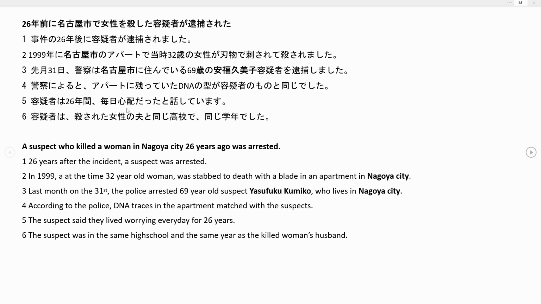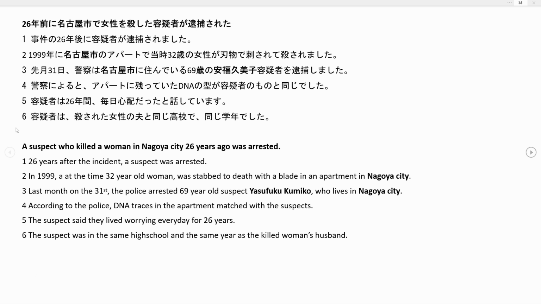So something was constant worry, because 毎日, every day they were worrying, or every day was worrying to them. 26年間, so the span of 26 years. And the theme of the sentence is 容疑者, the suspect. So we get to the sentence, the suspect said they lived worrying every day for 26 years.